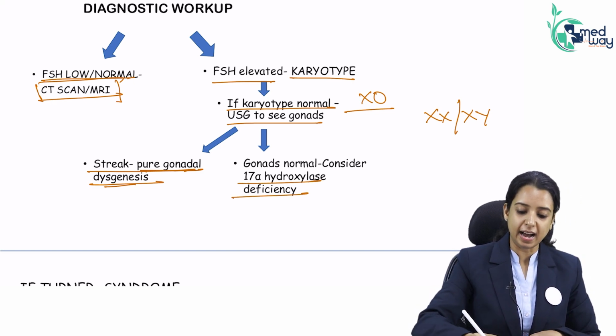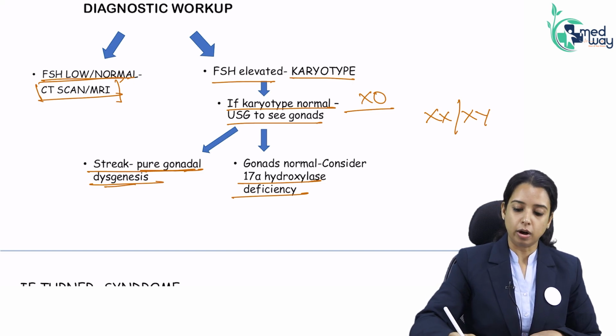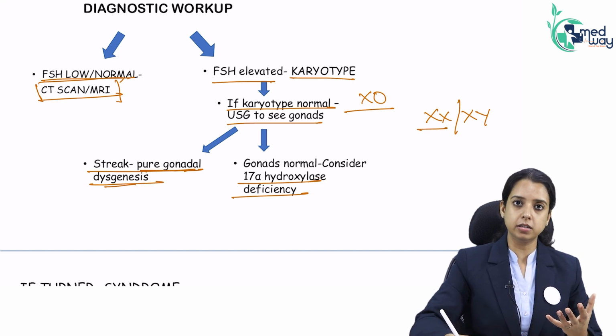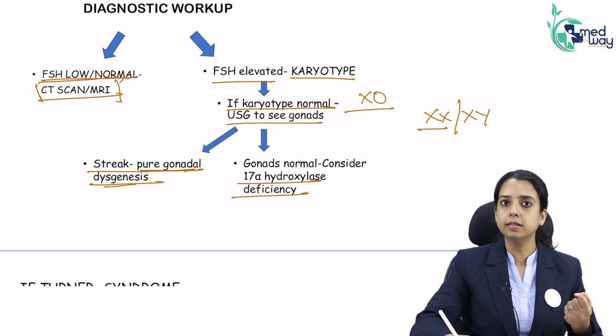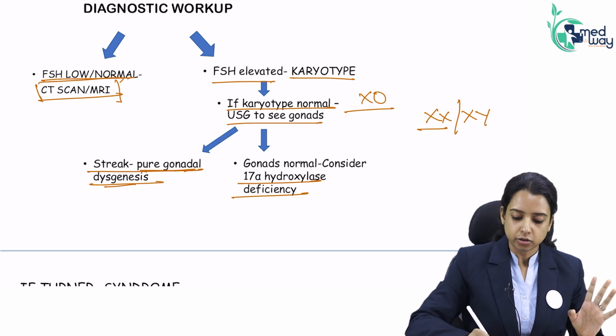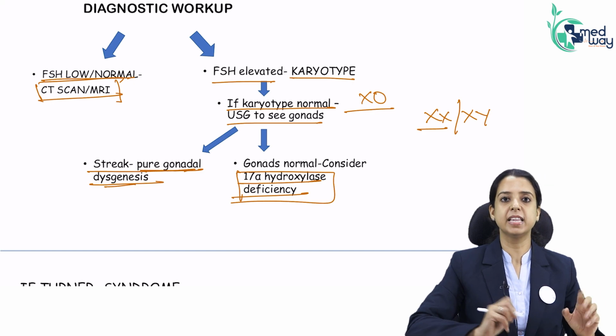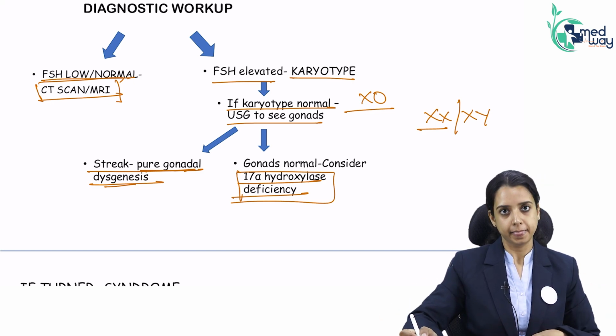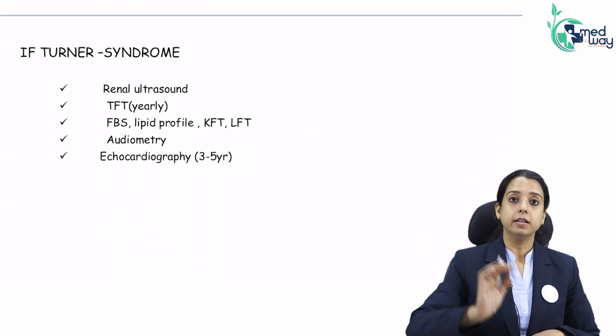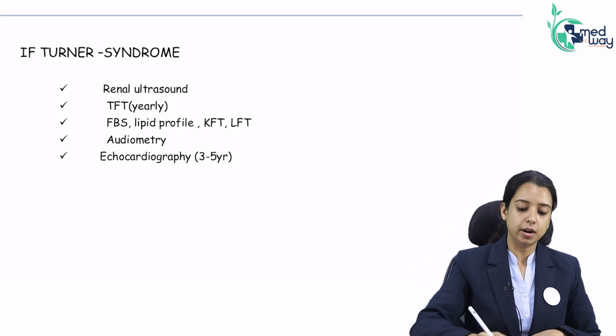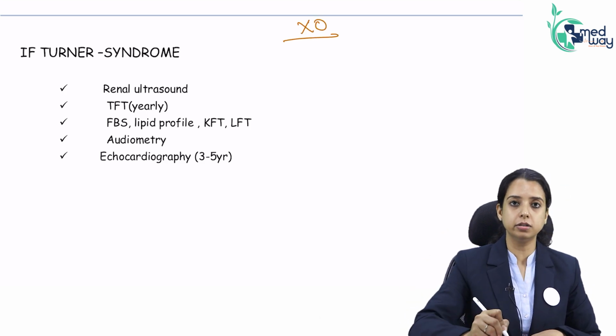So the question gives me high FSH, right? Normal karyotype. Okay, so I was just thinking pure gonadal dysgenesis. Then the question gave me gonads are not streak, normal. Straight away think of enzyme deficiency, 17-alpha hydroxylase. Okay. So further going for evaluation, suppose our evaluation shows it is X0 Turner syndrome.